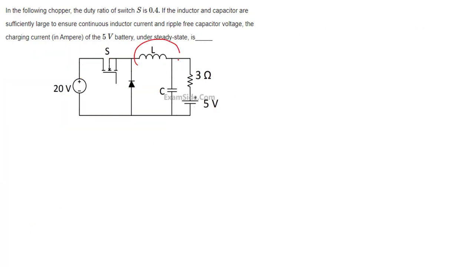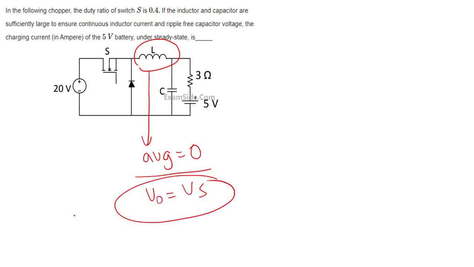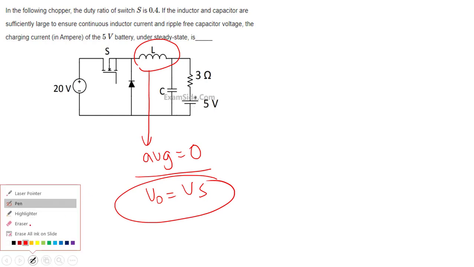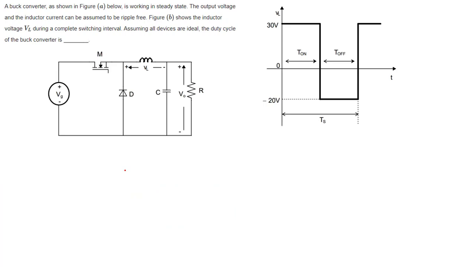Inductor will always, if you write average voltage across inductor is equal to 0, it will give a beautiful relation between output voltage and supply voltage. If you forget whether it's a buck converter, boost converter, anything, then this will give you the beautiful relation. Next, I always tell you to remember these things.